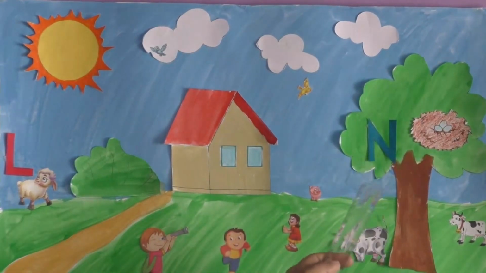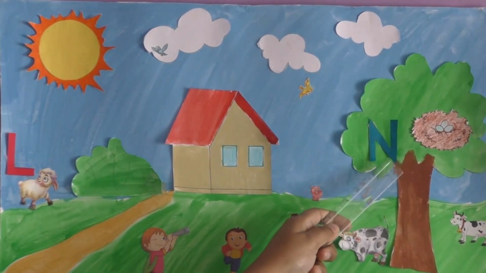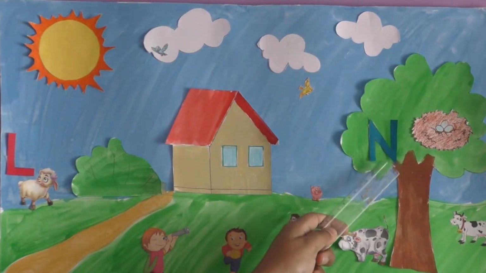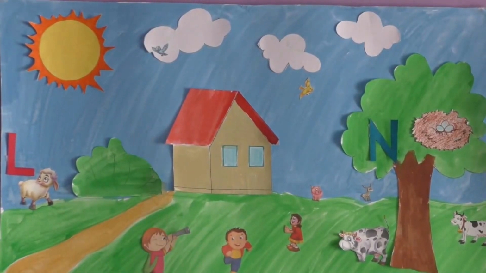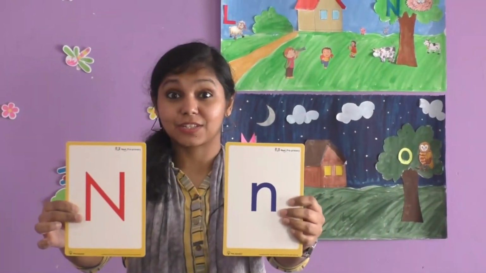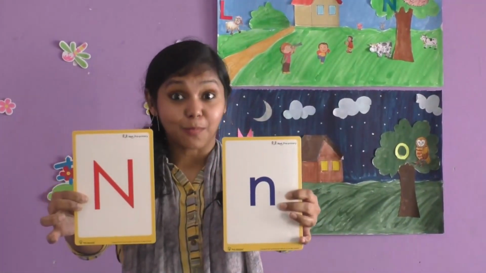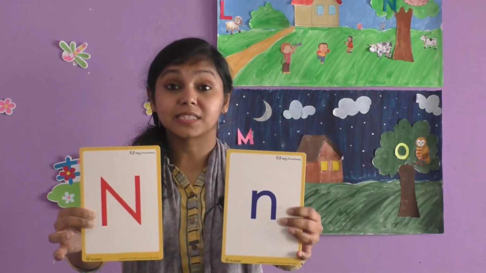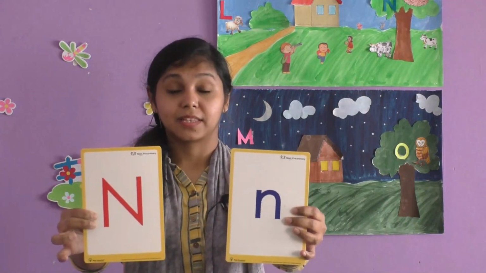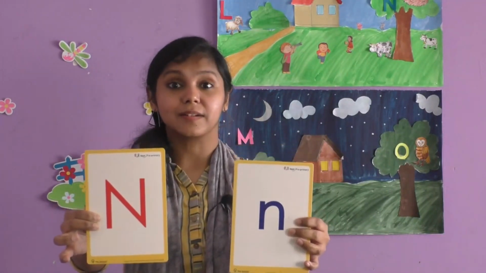And can you see a letter on the tree? Yes, we have a letter here, and this is a letter N. Now we will learn about letter N. Here is a big letter N and here is a small letter N. Both look different, right? But they make the same sound N.